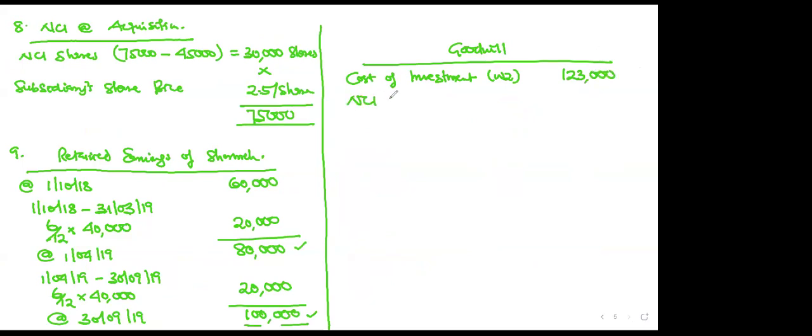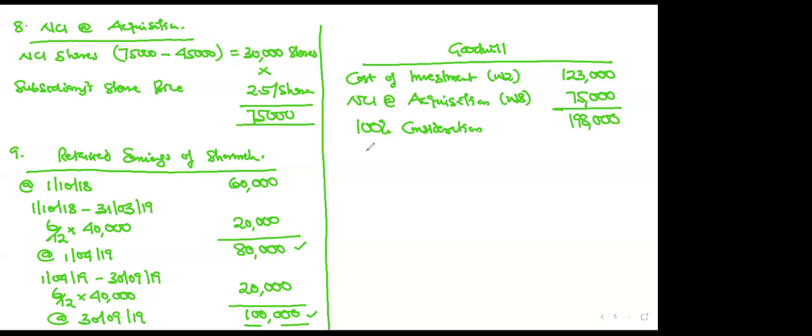Then the NCI value at acquisition, which we worked in working 8, is 75,000. So add it and let's see the whole 100% consideration, what they both paid: 198,000. Meanwhile, what is the value of the company?